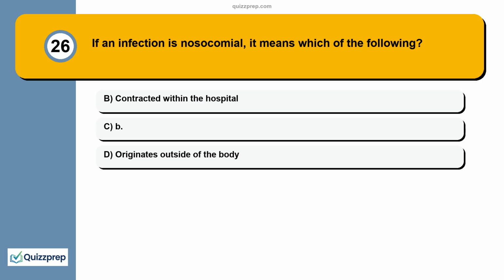Question 26. If an infection is nosocomial, it means which of the following? A. Contracted within the hospital. B. Originates outside of the body.